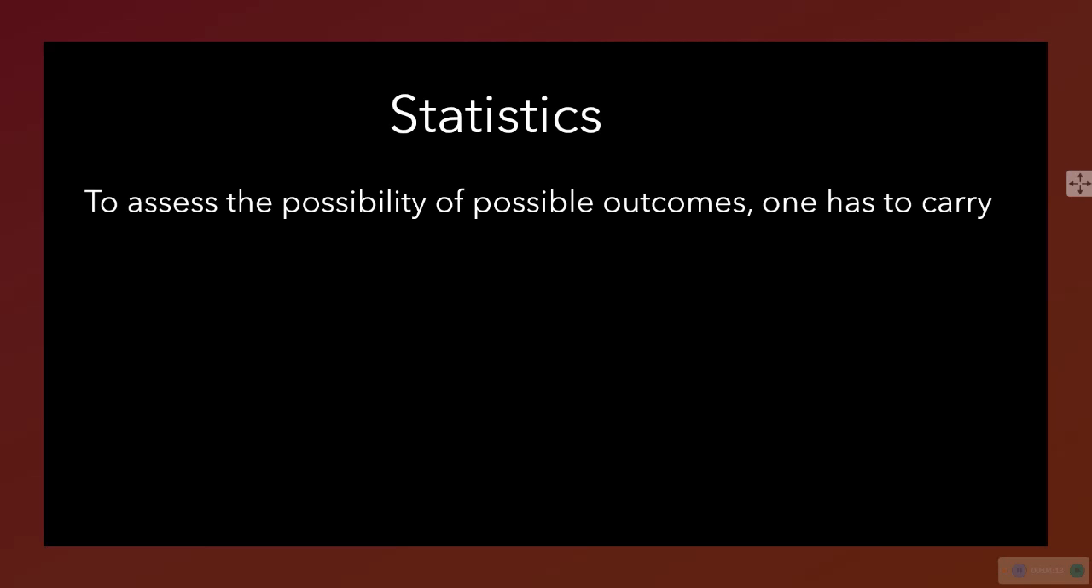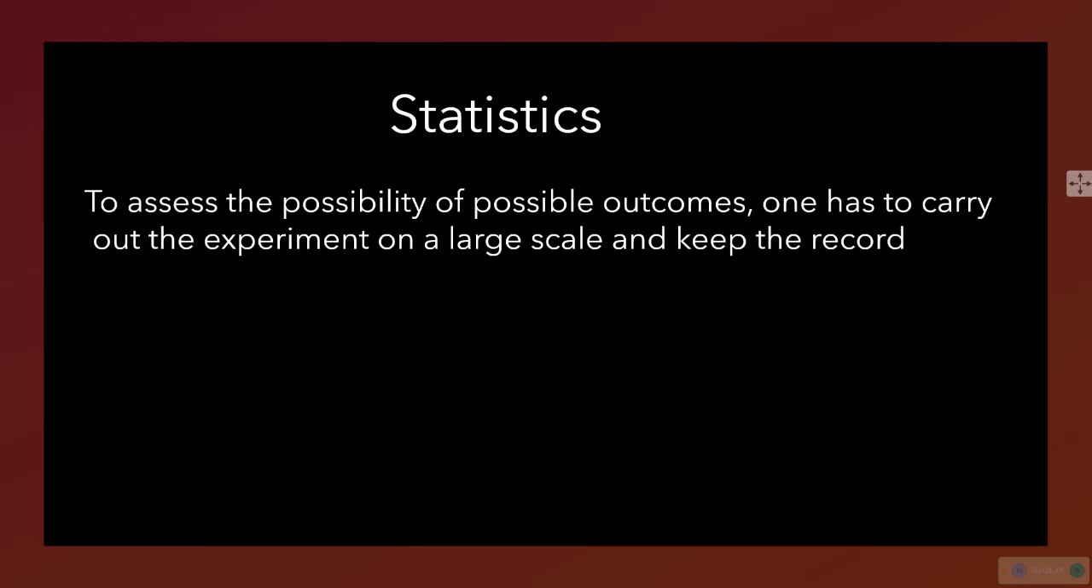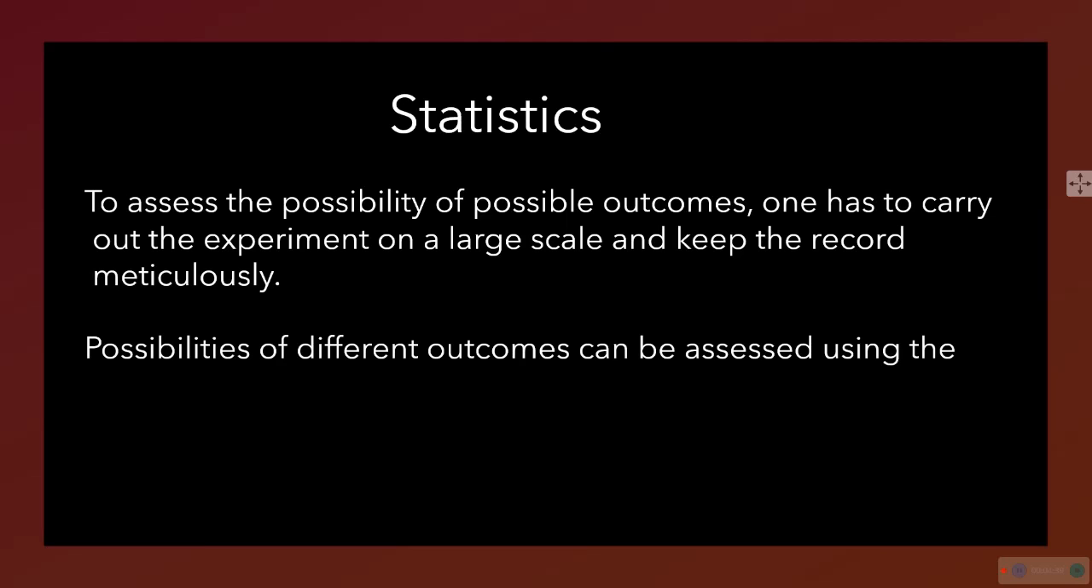For that, there are different tools and mechanisms used in statistics which will help us to do it, and you have studied about it. To assess the possible outcomes, one has to carry out the experiment on a large scale and keep the record meticulously. Meticulously is a very peculiar word. Very accurately we have to keep the record. Then only we can assess the possibilities, and we can say that this particular thing behaves like this. Possibility of different outcomes can be assessed using a record. A record is something which is full of information.